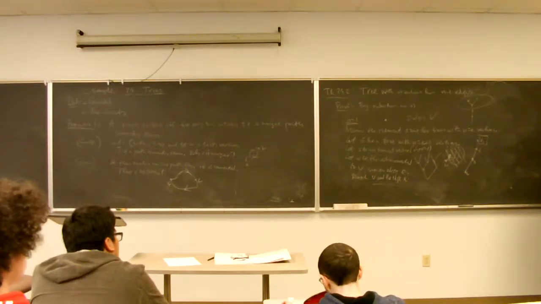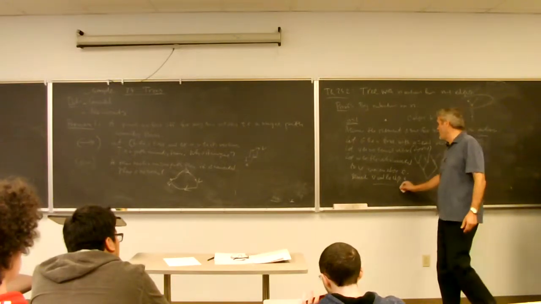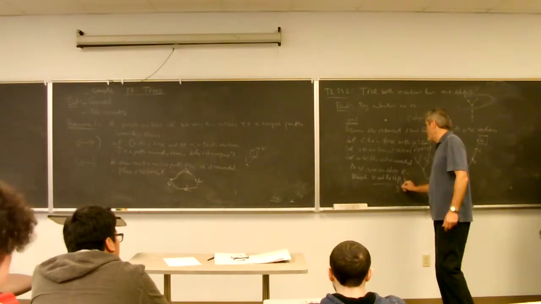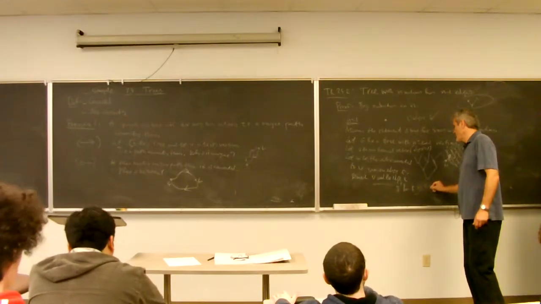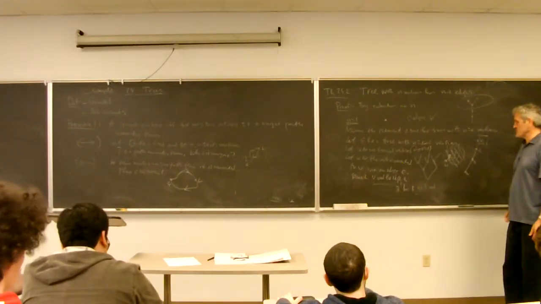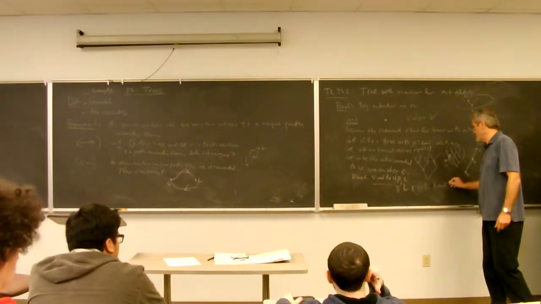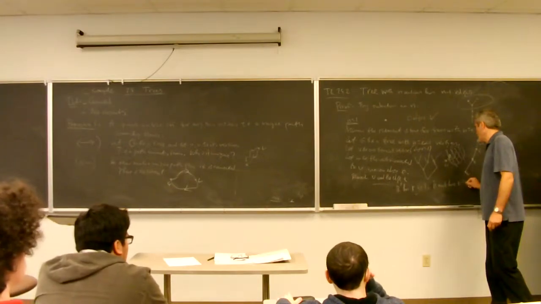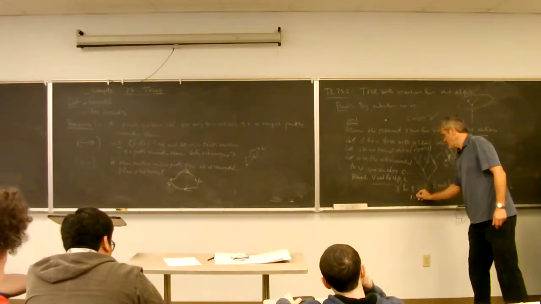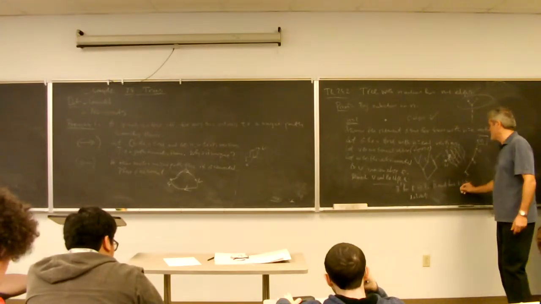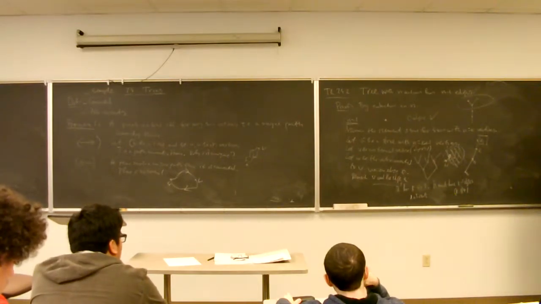How many vertices does it have? No, I started with k plus 1, and when you remove 1, this T prime has k vertices. So, according to the inductive hypothesis, it must have how many edges? K minus 1 edges. And then our graph has how many vertices? K plus 1 vertices. And how many edges? K minus 1, plus this one that we cut. So that's k, so everything matches.